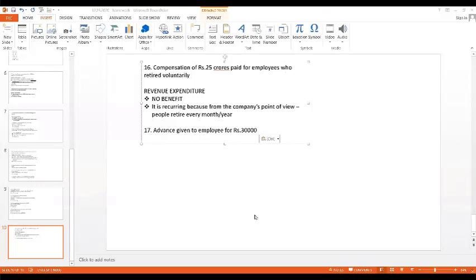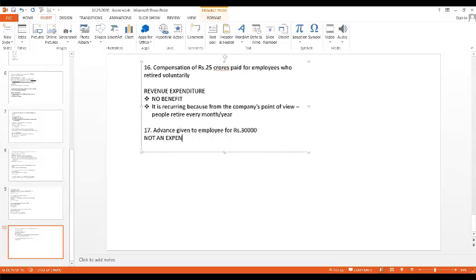Very good. Yeah, I repeat the same for the benefit of some of you who might not have understood it. Advance or loan means if I'm giving you 30,000 rupees today, 31st January, and you are returning it back to me, at the time of giving it is an expenditure. At the time of taking it back, when you are repaying it back to me, it is an income to me, correct? Yes, ma'am. Okay, ma. But no transaction can be in the form of income and expenditure both, is it not? Yes, ma'am.